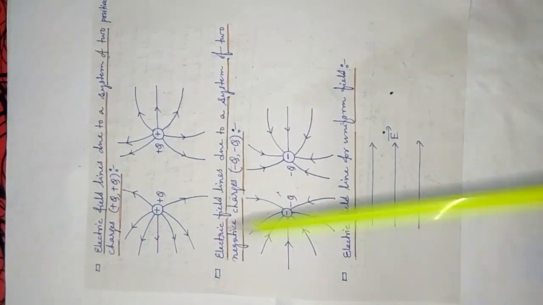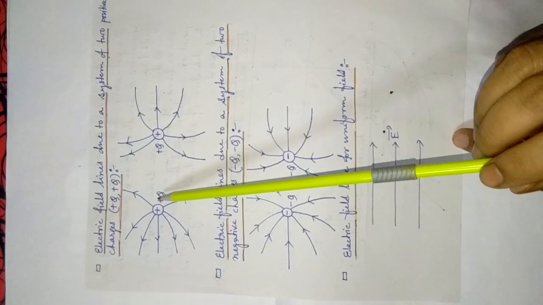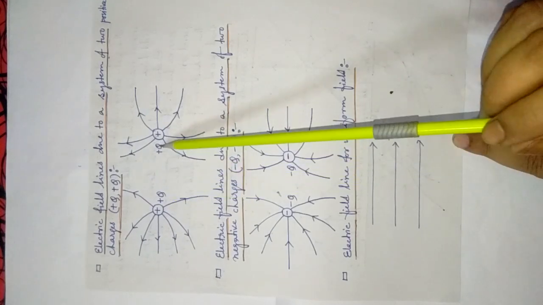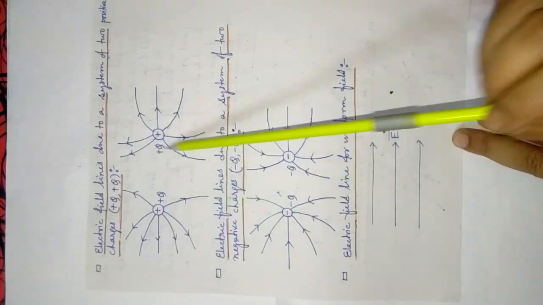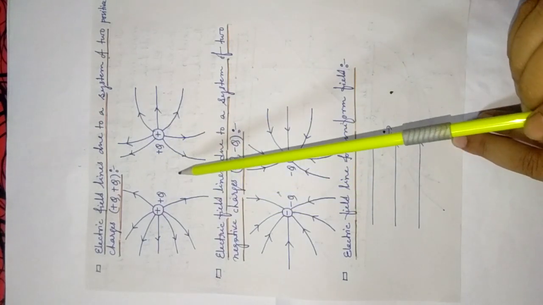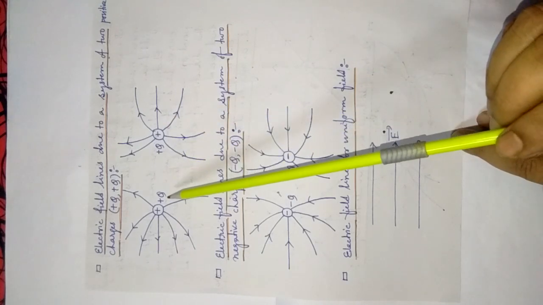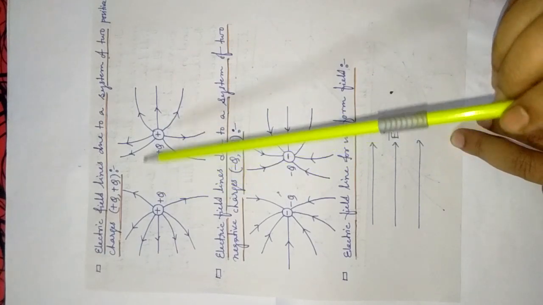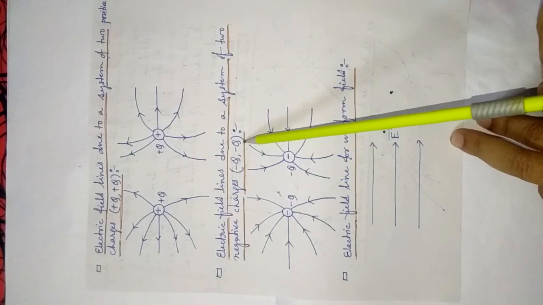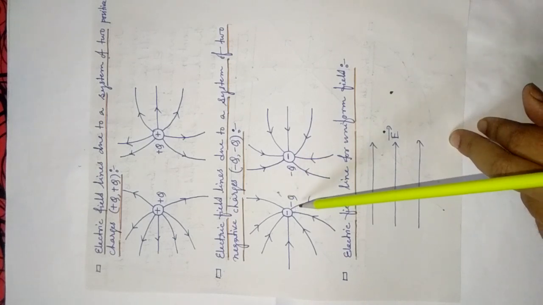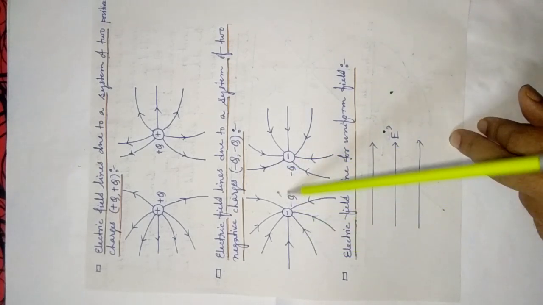Now, if you take two positively charged charges, suppose plus q and plus q, then what will happen? The shape of the electric field lines will be like this. In the exam, a question may come: draw the electric field lines in case of two positive charges, plus q and plus q. In case of two negative charges, suppose minus q and minus q, what will be the shape of the electric field lines? The shape will be exactly like this.